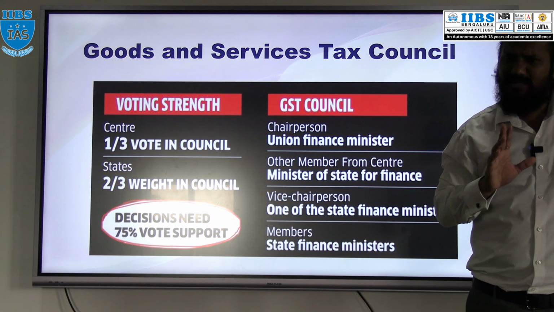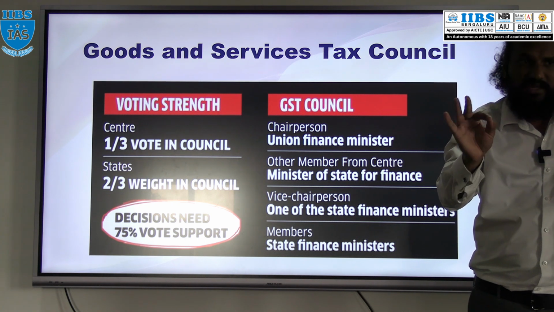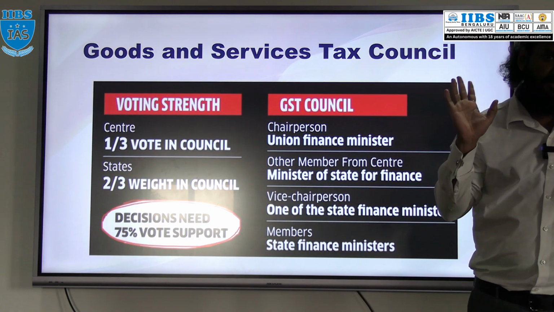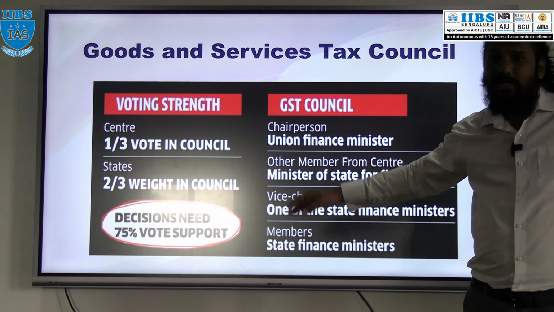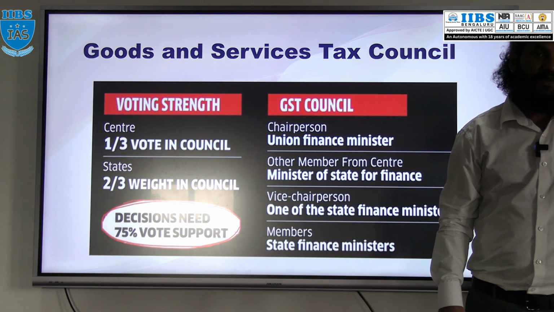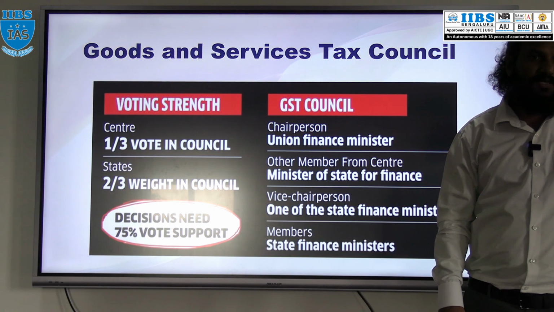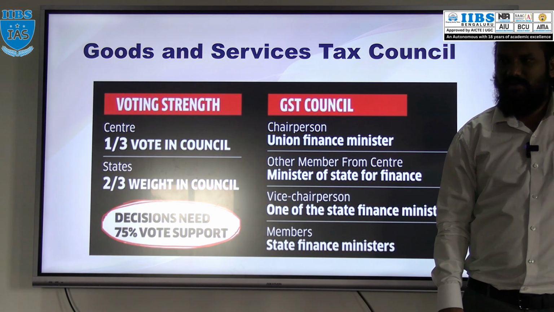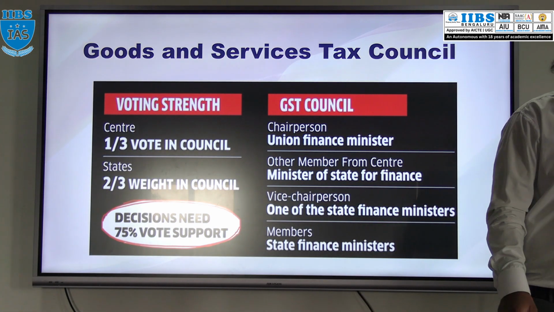In the meeting, decisions are not taken unanimously. All decisions will be based upon a vote. Which vote? Sorry, 3/4. A 3/4 vote should be there to take any decision. Got it? 75% of the vote is needed for a decision.